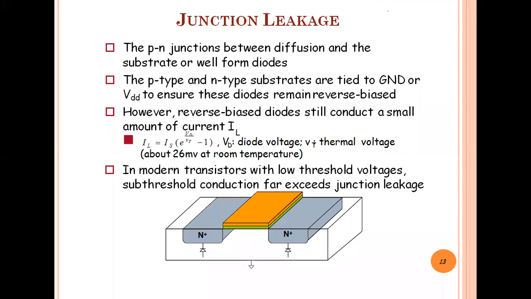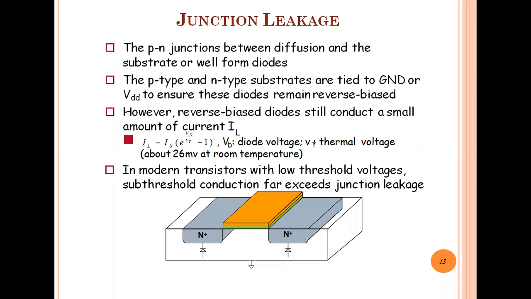Okay. Now the next term is the junction leakage. Okay, junction leakage. This is a very important term. Again, with this diagram you can understand the physical structure of the NMOS transistor. Here the P substrate is there, P-type substrate, and two N plus diffused regions are there, right? And this is the gate terminal, the polysilicon material. And this is the oxidation. Okay, so this is the physical structure.